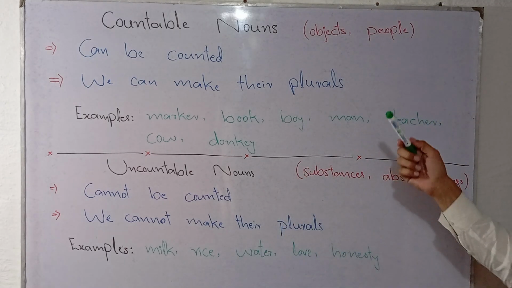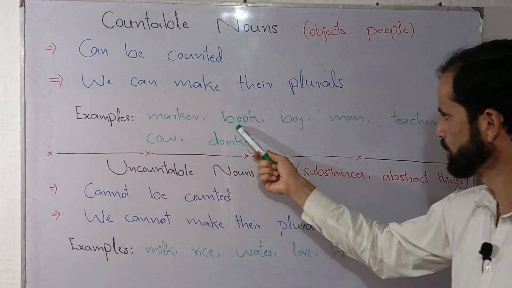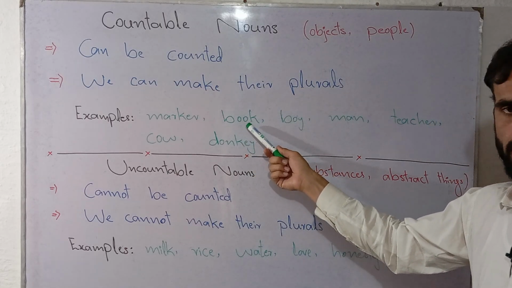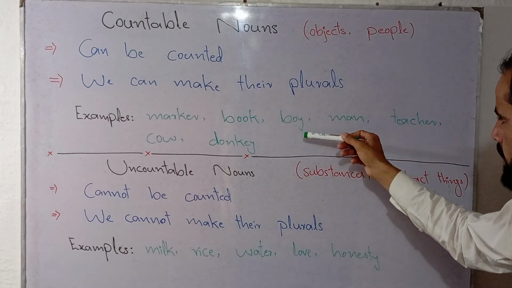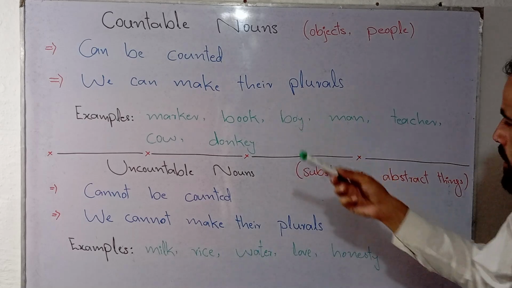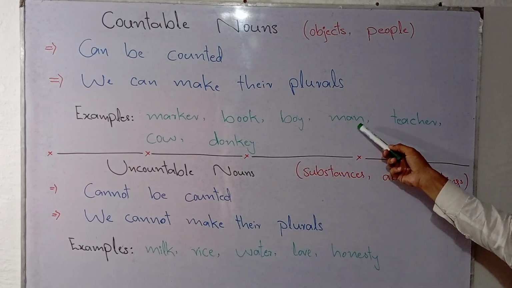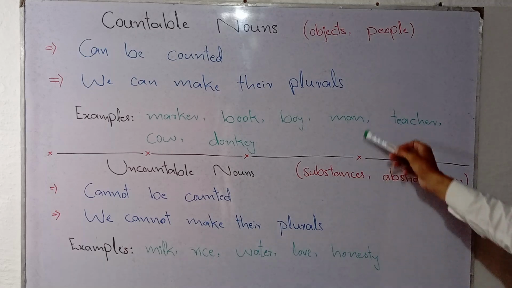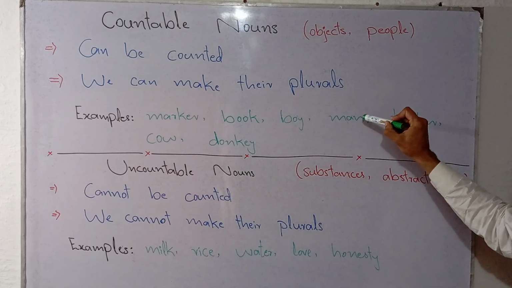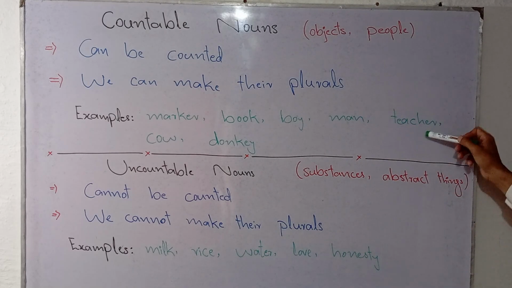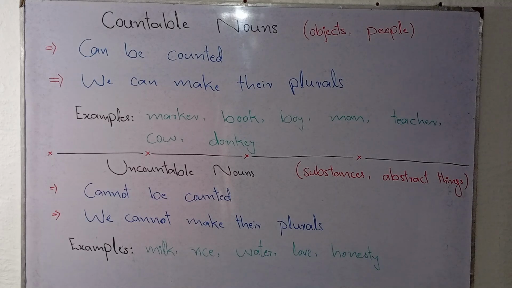So other examples we have book. So I have a book, or I have many books. Boy, let's suppose I met a boy, singular. I met boys, plural. Man is singular. Let's suppose I saw a man on the beach. If I want to change it into plural, I will say I saw many men on the beach. Teacher, I have one best teacher, or if I refer to plural, I can say that teachers are our role model.